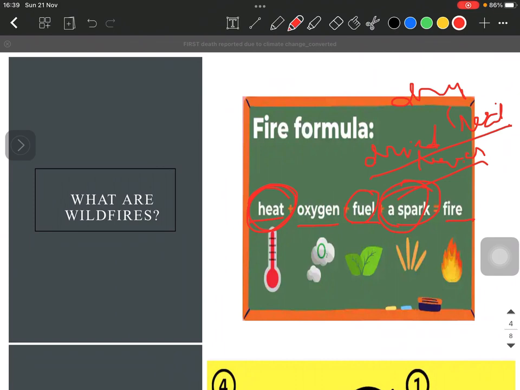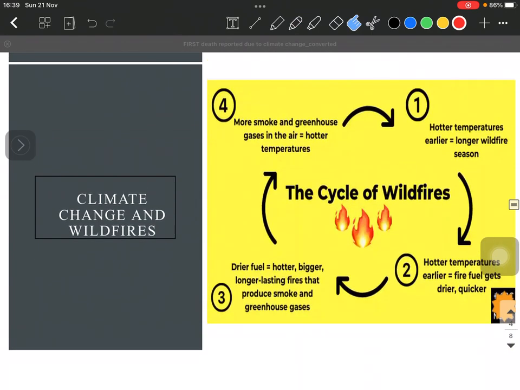So, talking about these wildfires and how they are related to climate change. Because there have been fires even before, like it is a natural process, we can't deny that. But what is the relationship between wildfires and climate change? Let's try to understand that.